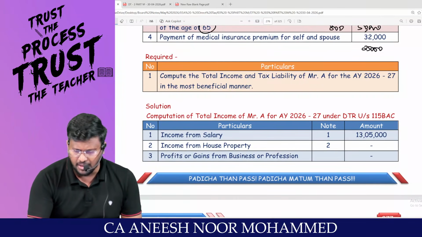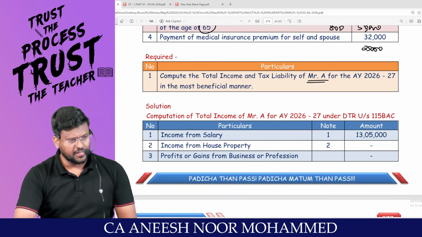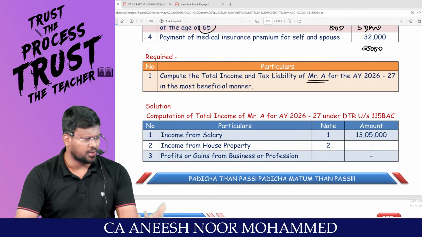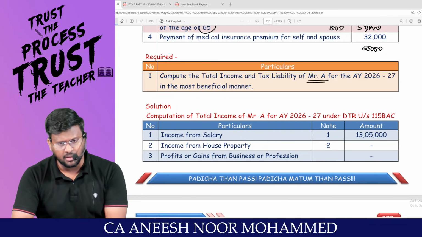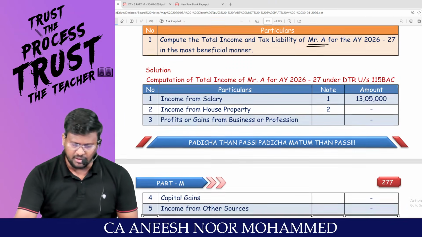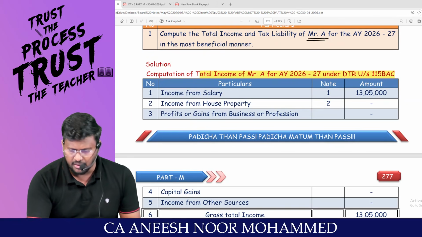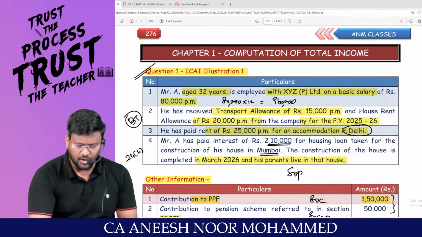Compute the total income and tax liability of Mr. A for the assessment year 26-27 in the most beneficial manner. That means we have to calculate both under the optional tax regime and also under the default tax regime. First, I am calculating under the default tax regime. Very easy question. One of the straightforward.